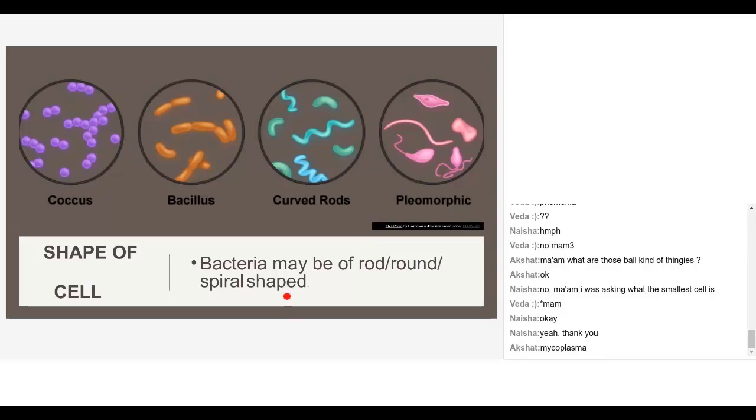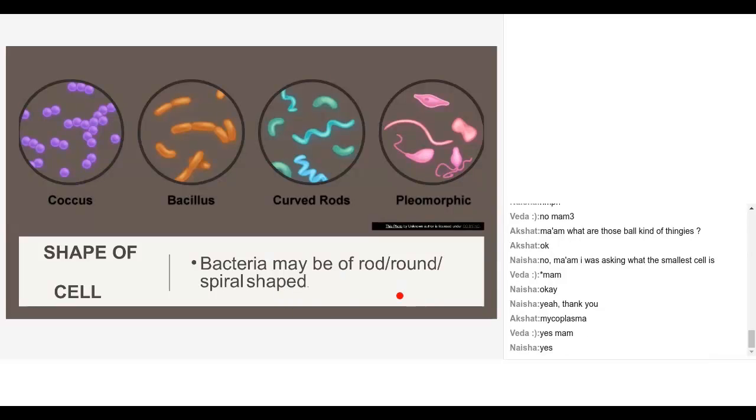Can you people see the slide? Yes. See here, I have taken different bacterial cells. Now the bacteria may be rod shaped.